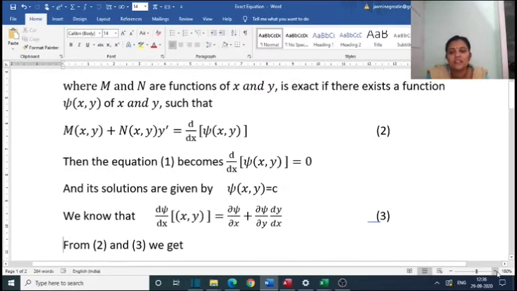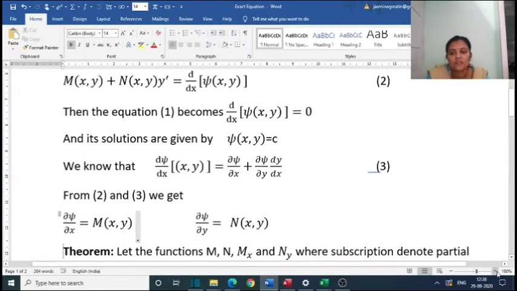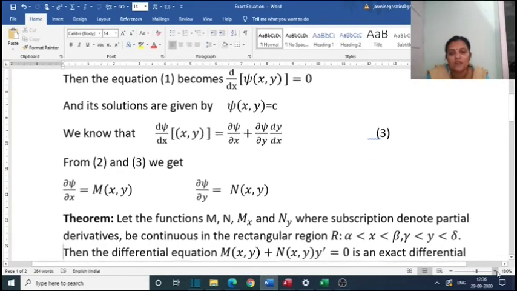We know that d psi/dx of psi(x,y) is equal to ∂psi/∂x plus ∂psi/∂y into dy/dx. From 2 and 3 we get ∂psi/∂x equal to M(x,y) and ∂psi/∂y equal to N(x,y). Now we have a theorem.